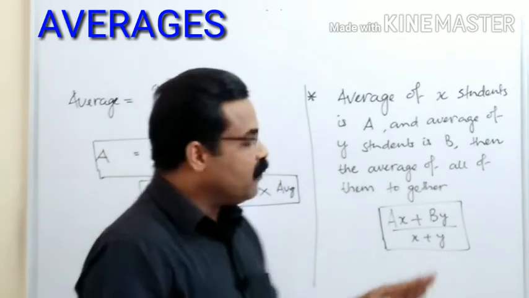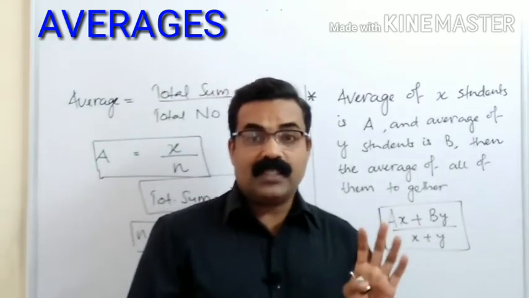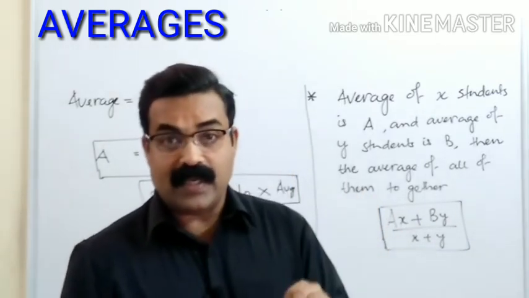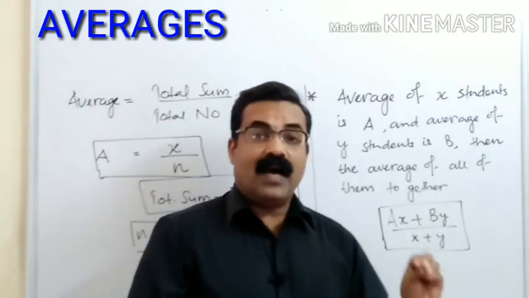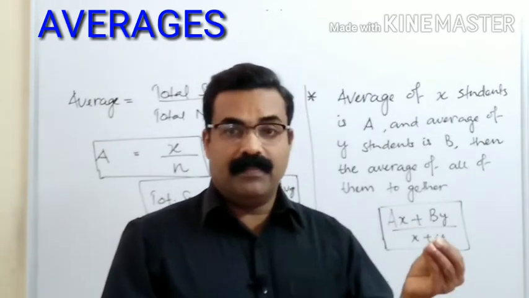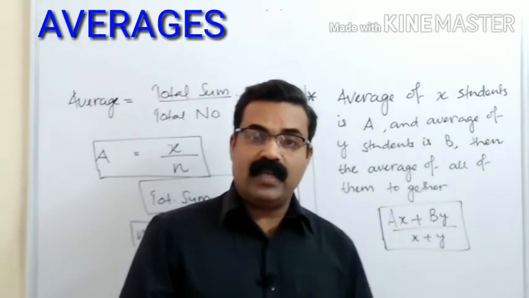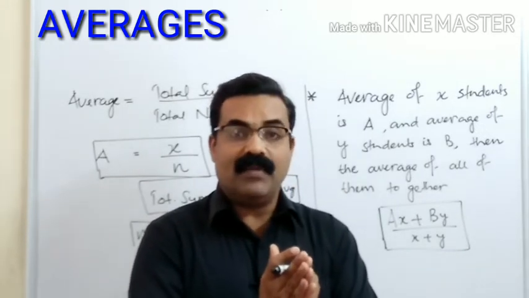So that is given by the formula (ax + by) divided by (x + y). Here a stands for the average of the first group, the x group, and b stands for the average of the second group, the y group. x + y means the total number of students available in both the groups.